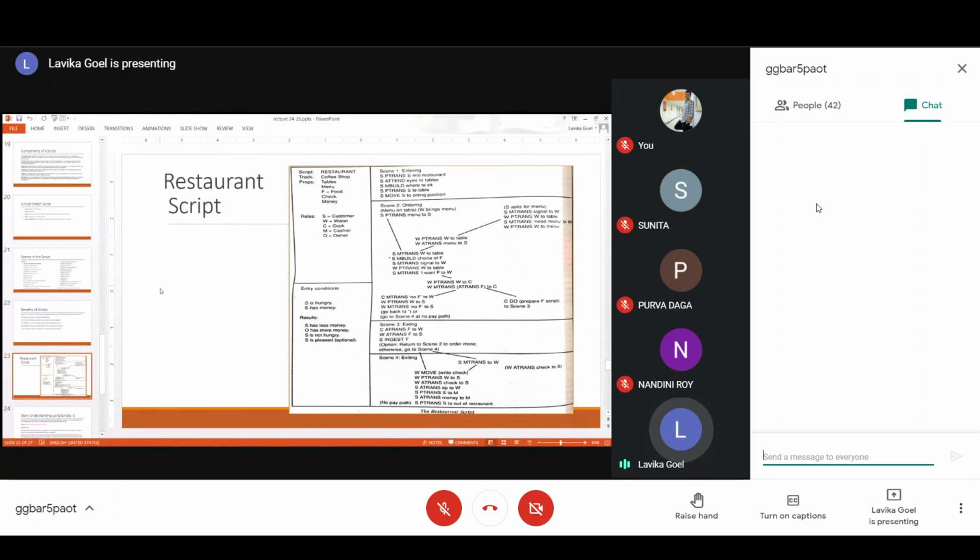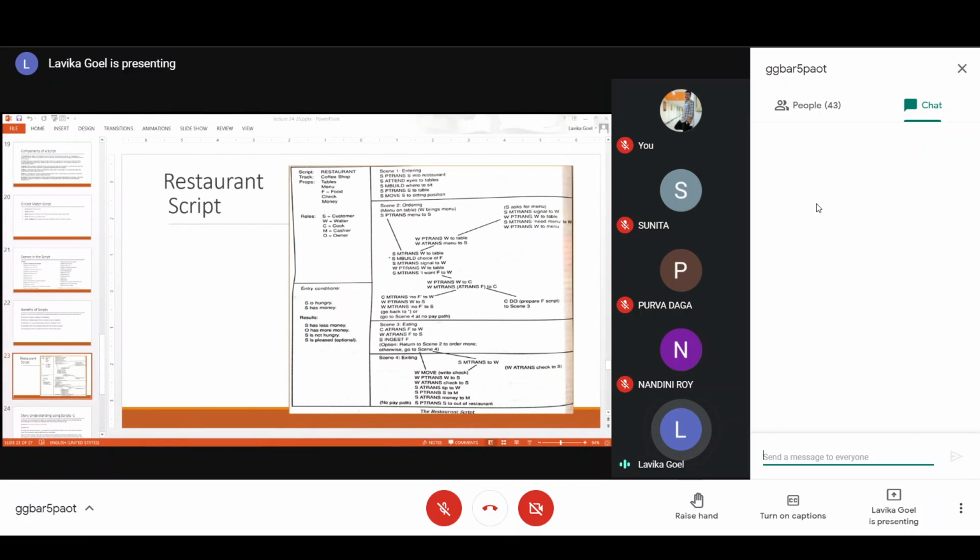In a restaurant script, the name would be restaurant, right? And the track would be a particular restaurant, like a coffee shop, or an ice cream parlor, or a food court, or a burger outlet. What is it exactly? So the category of restaurant will come in the track. Coffee shop is the category of that restaurant, or you can say a more specific variation on the general script restaurant.